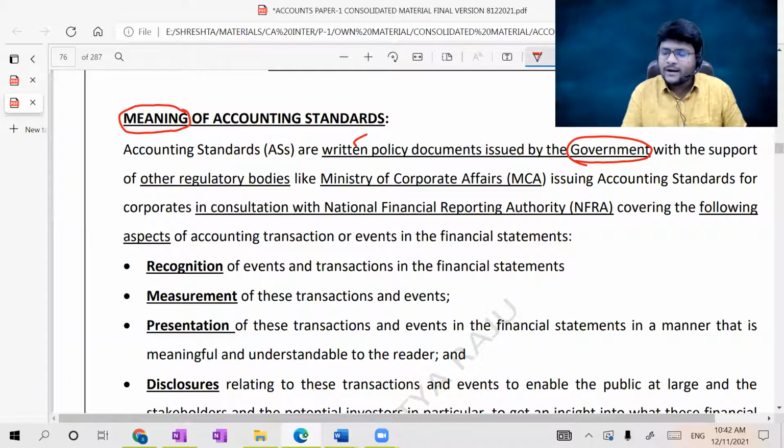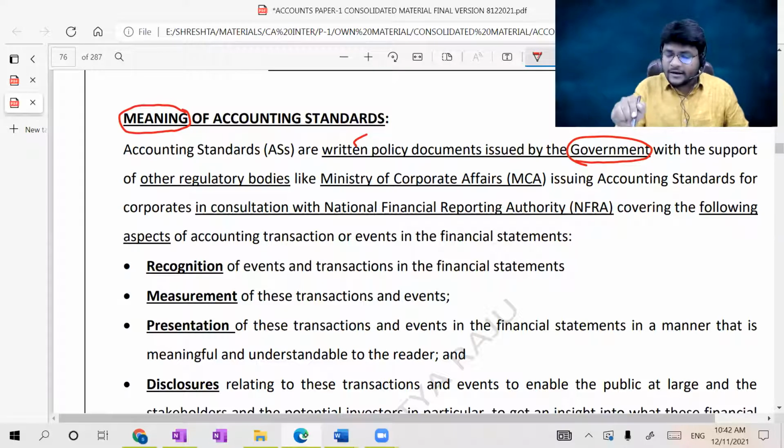Sir, why is MCA coming into the picture? You already know all corporate entities are governed by the MCA. So any notification related to a company comes through the Ministry of Corporate Affairs of the central government. In government, that particular wing, the Ministry of Corporate Affairs, issues accounting standards for corporates in consultation with the National Financial Reporting Authority, which ultimately suggests them, covering the following aspects of accounting transactions or events in the financial statements.